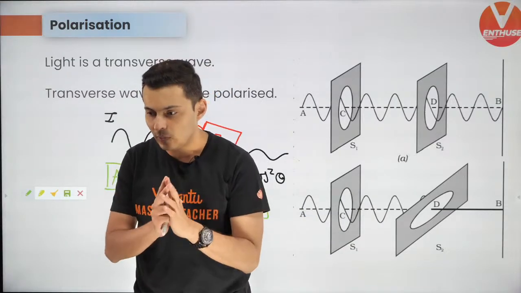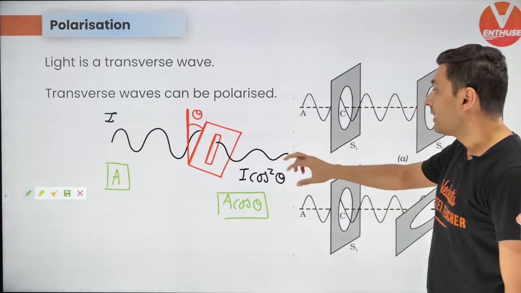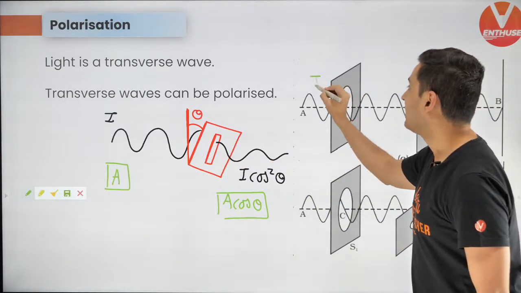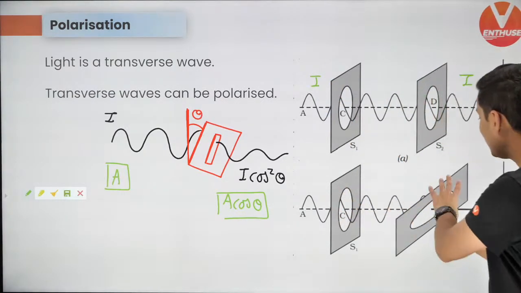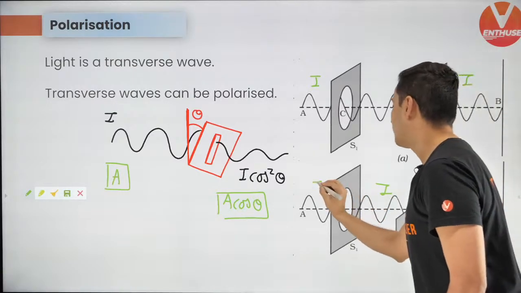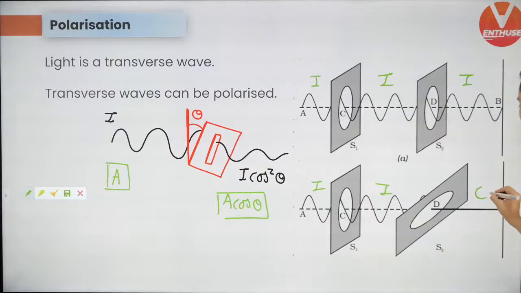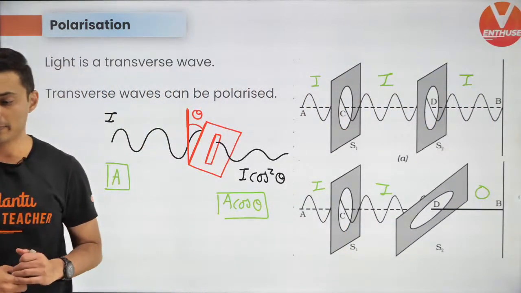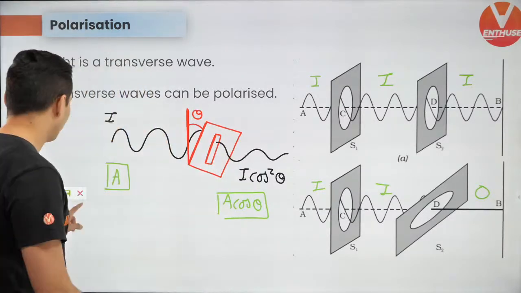Okay. So now if this much is clear, think about it. If theta is 0, like in this case, what will happen, guys? If intensity was I here, intensity will be I only. But if theta is 90, then what will happen? Then cos of 90 is 0. So that's why 0 intensity will go over here. So that's how the formula works. Keep this in mind. Cool. Understood? So use this formula very wisely.